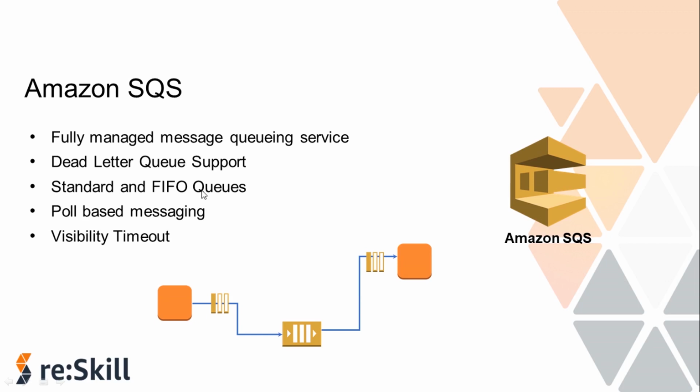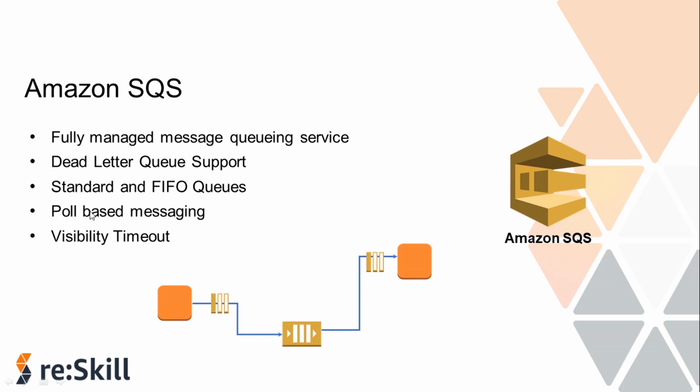FIFO queue stands for first in, first out queue. As the name suggests, this queue will always keep the original order of the messages. The messages that came first will be processed first. Also, messages are processed exactly once. This means there will be no copies of the messages if you are using a FIFO queue.